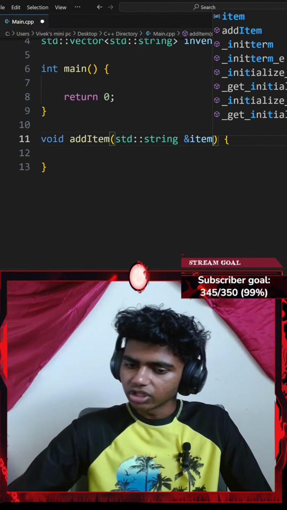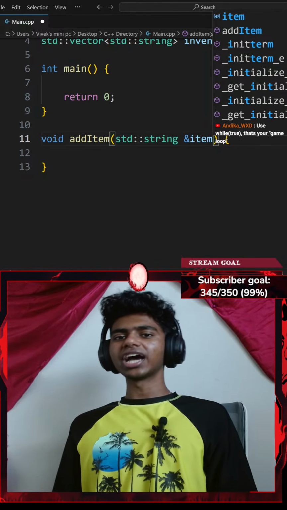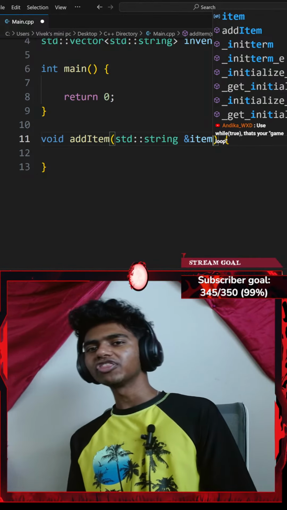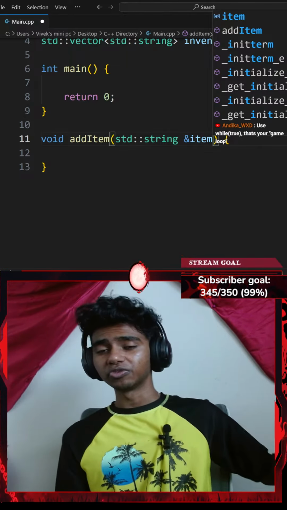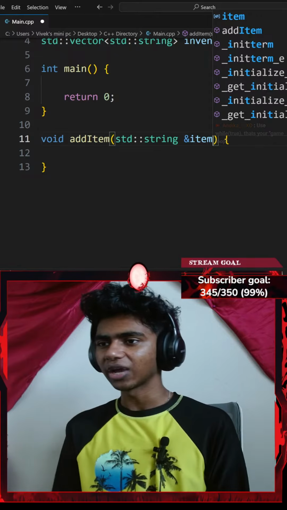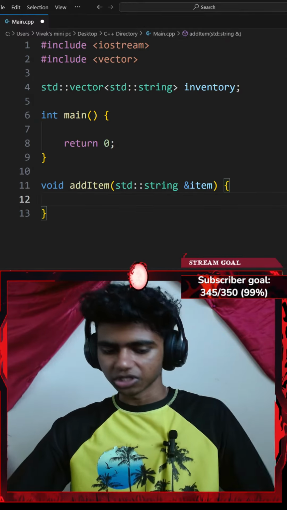Go use while true, that's your game loop. Honestly, yeah, when I was making my game in Python for my Python 100 days, I just created an is_running boolean variable which was set to true, and then I added while is_running or stuff like that. Although I don't know how to do that in C++ though.